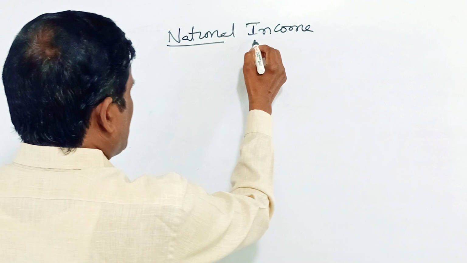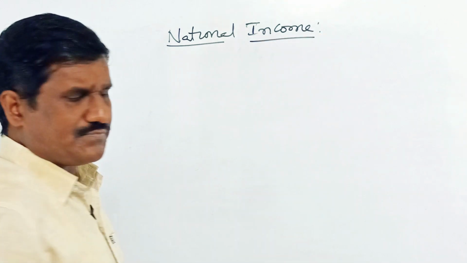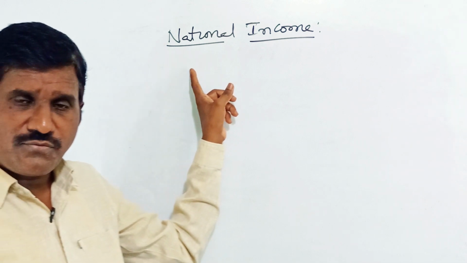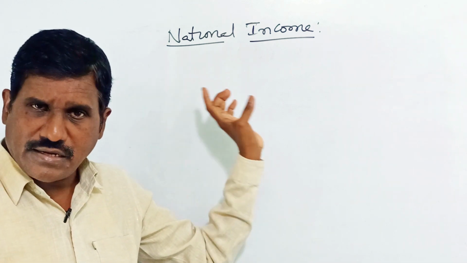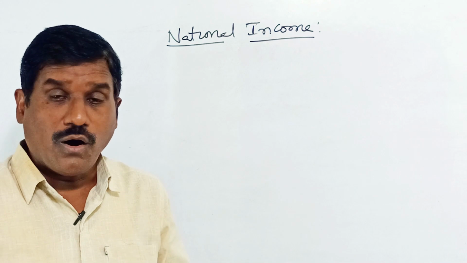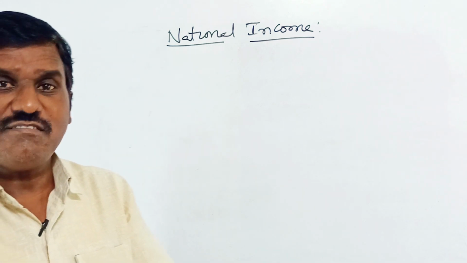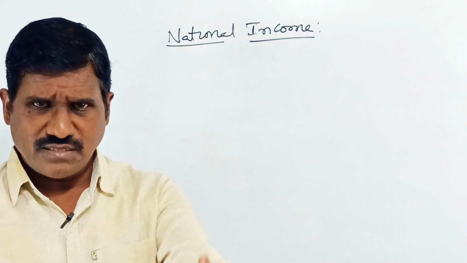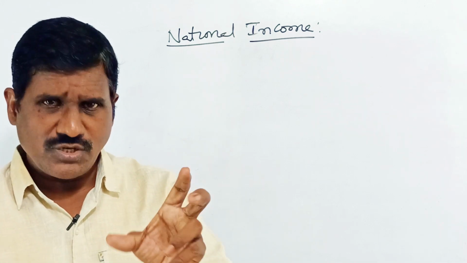So first of all, what is the definition of national income? It is the total value, or the aggregate value, of all final goods and services. Already I discussed in the previous video the definition of national income.